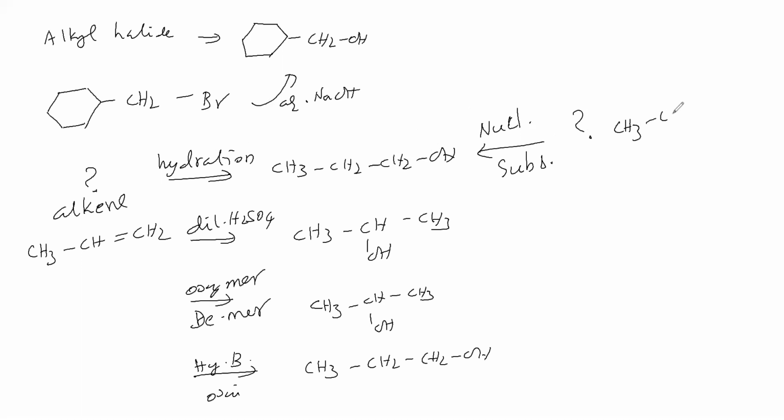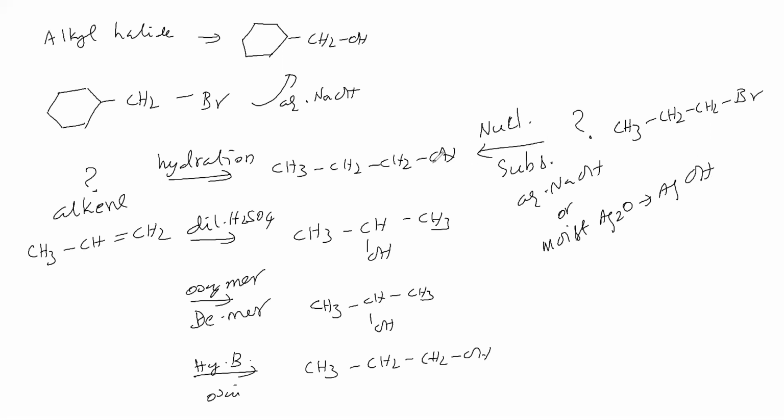Therefore, we can take like this. Okay, Br minus is replaced by OH minus. Therefore, take aqueous sodium hydroxide. OH minus replaces Br minus, and you get this product. Otherwise, take moist silver oxide. Moist silver oxide will exist as AgOH. This OH minus replaces Br minus and gives this product. This is called nucleophilic substitution reaction.